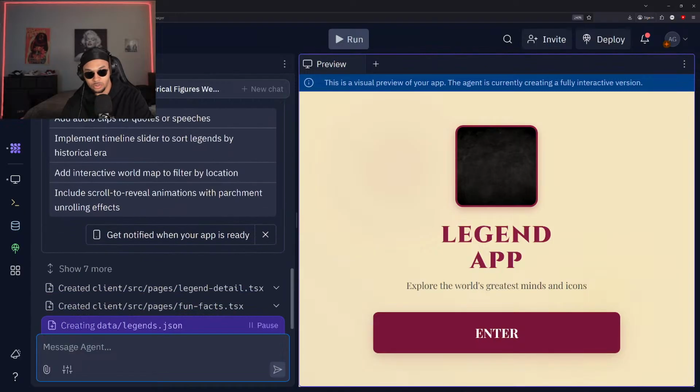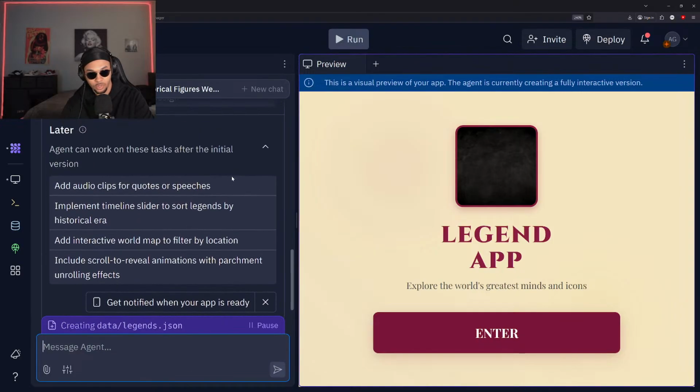Let's see what else we're able to add in later if we would like to. So we can add audio clips for quotes or speeches, right? So we can have the AI read that for us, or it can generate a voice potentially of what the person might sound like, right? And we can implement timeline sidebars to sort legends by historical era, which is also pretty cool. Check things out by era. It gives you a better perspective on what type of lifestyle they were living.